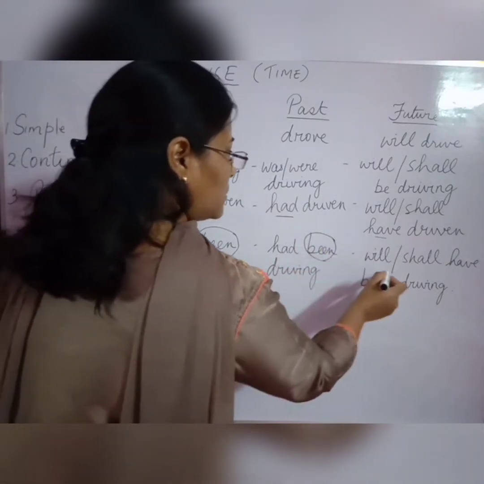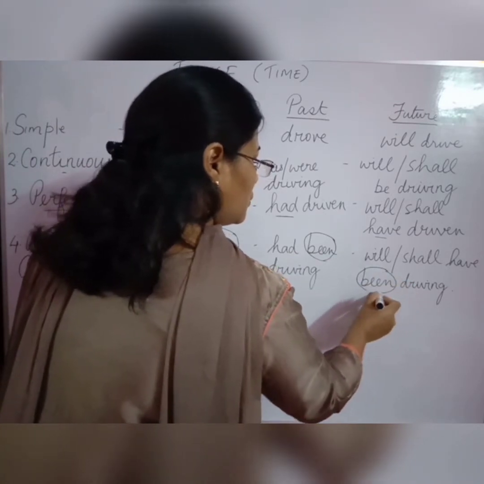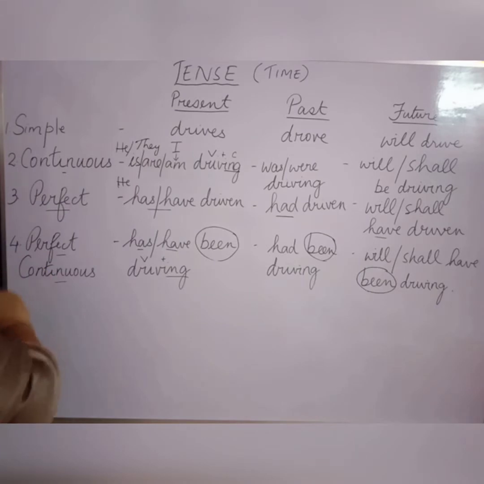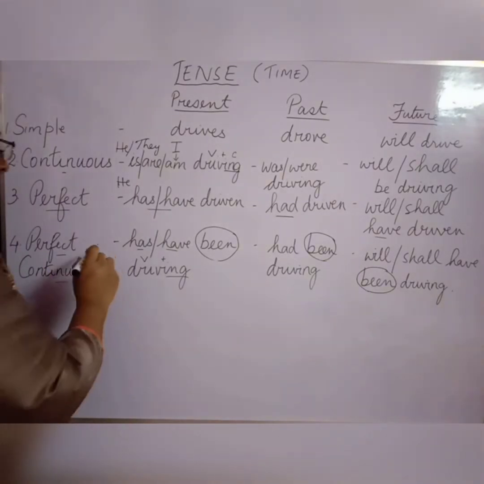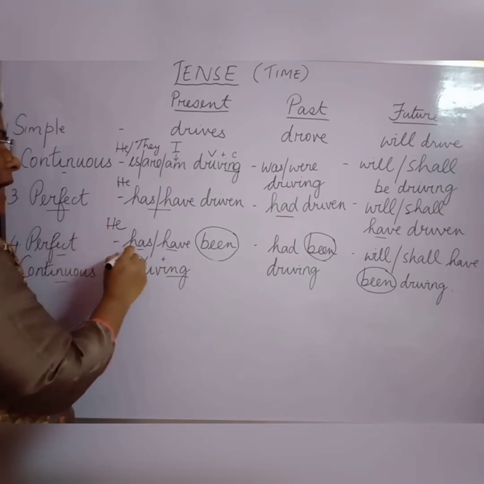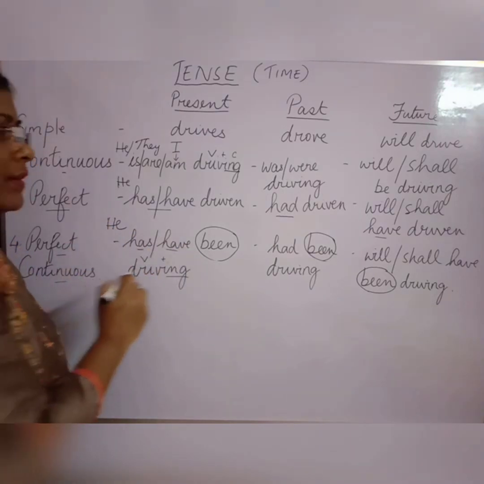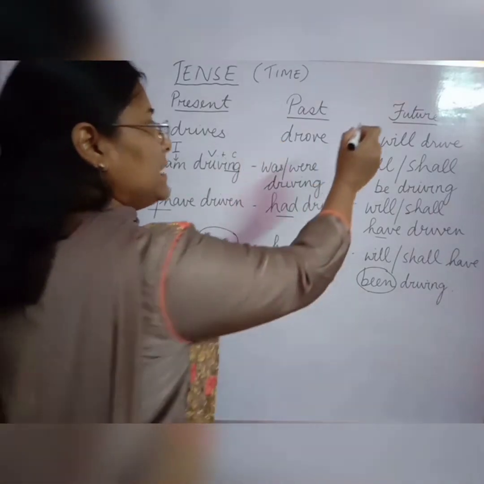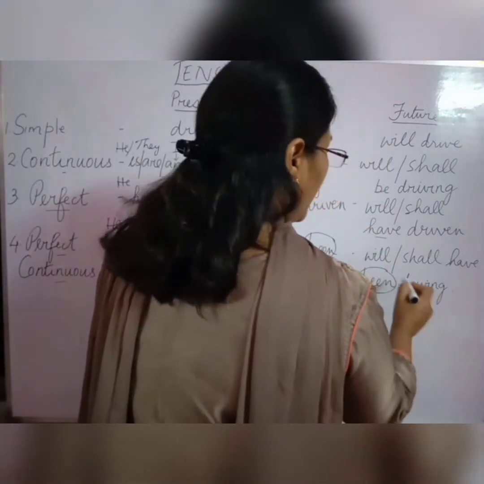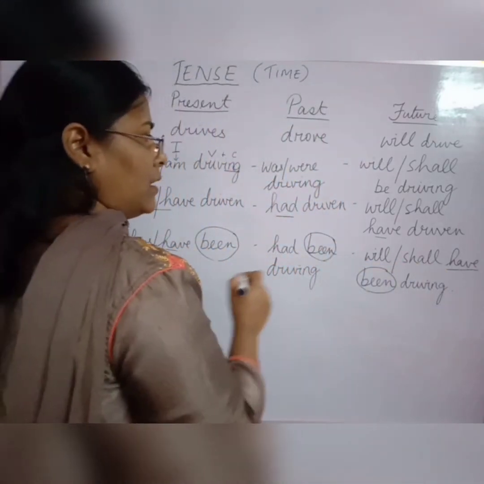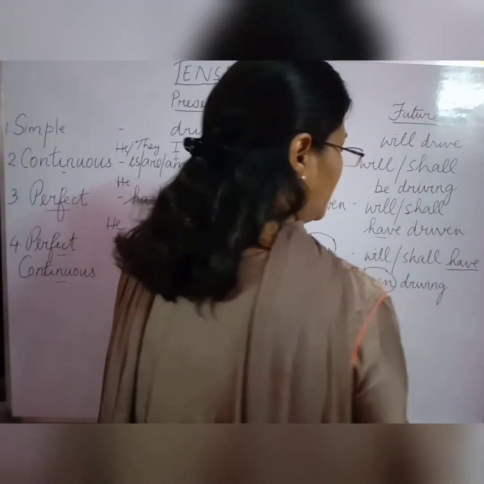Can you see? You need to use been here. Now present perfect continuous tense, take the subject he. He has been driving. He had been driving for past, and he will have been driving.